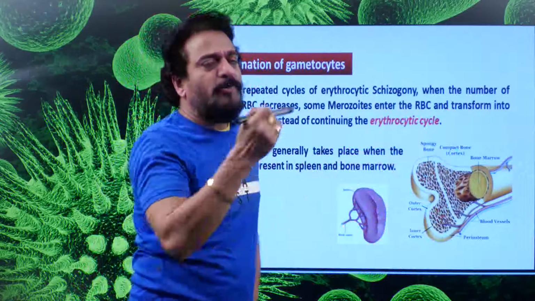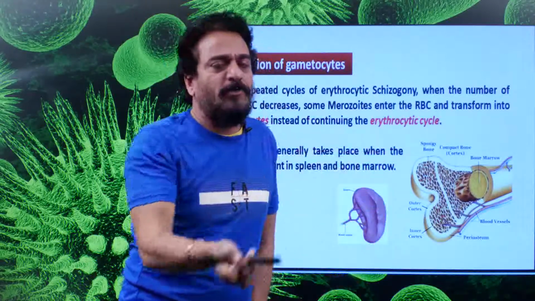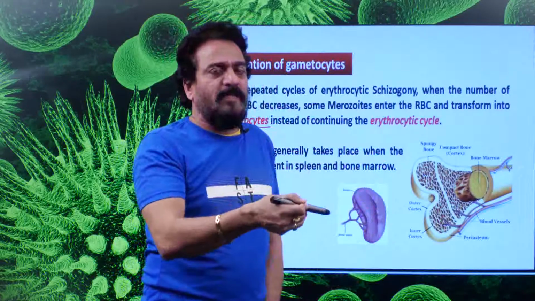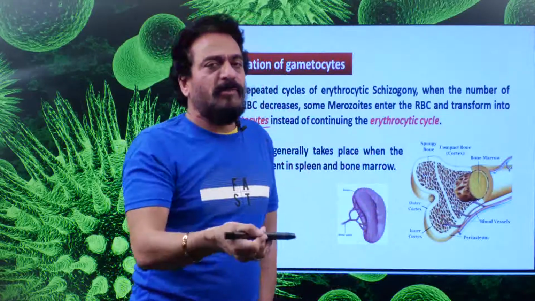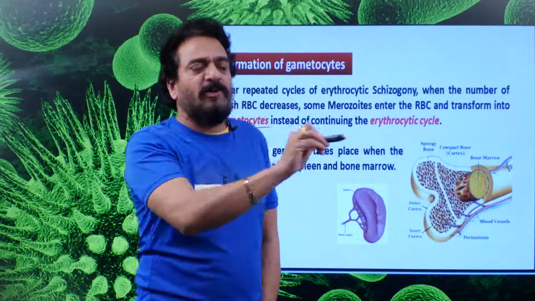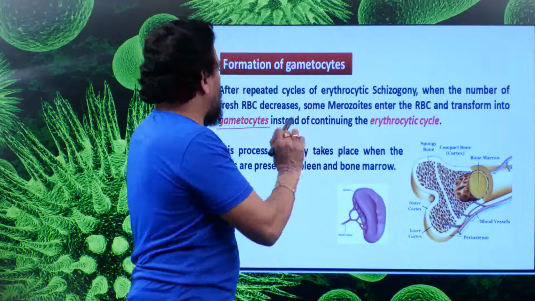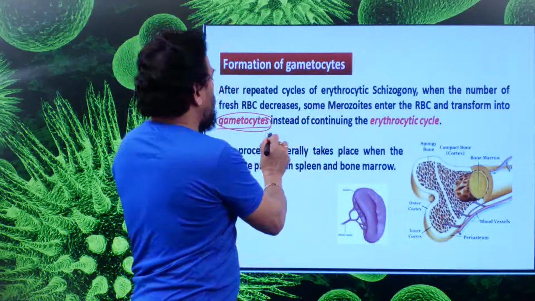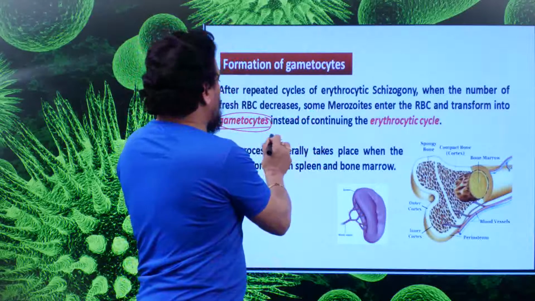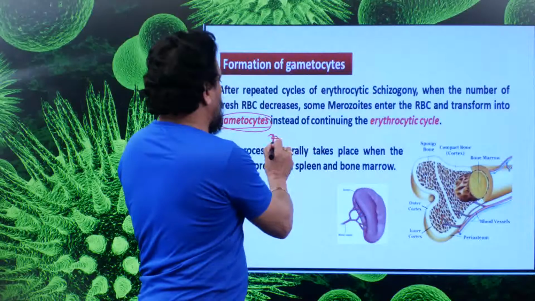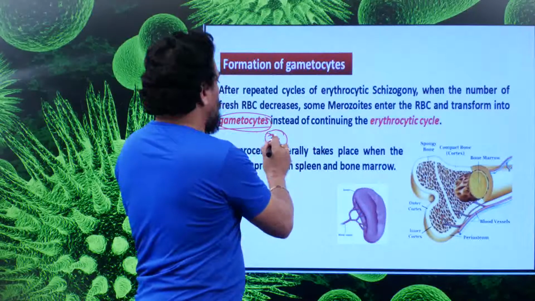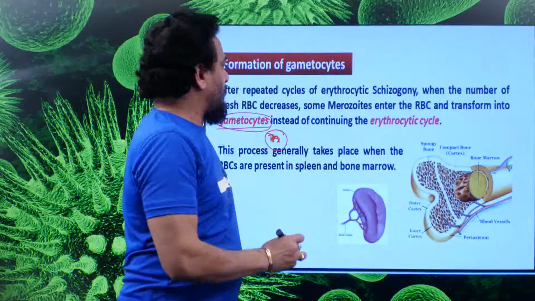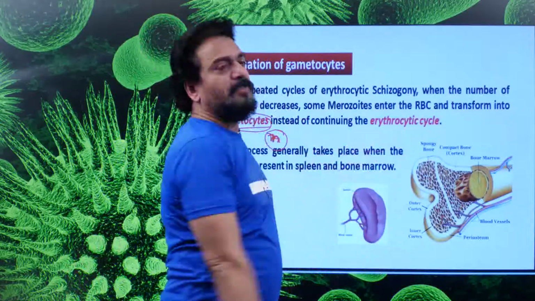Actually, when the merozoite enters an RBC, it has to continue the Golgi cycle. But as I told you, several times it repeats like that, but after a few times these merozoites, instead of continuing the Golgi cycle, will get transformed into gametocytes, which are haploid, single N, they are haploid. Okay, they are created instead of continuing the erythrocytic cycle.